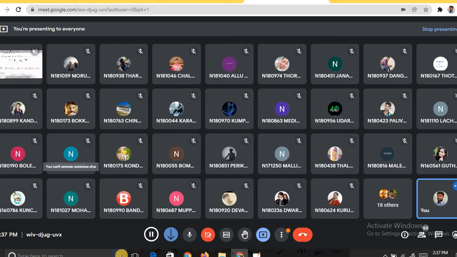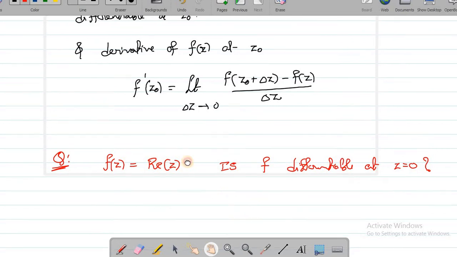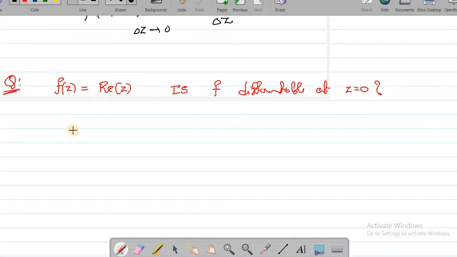So do the work and try to conclude. What is your answer? 1, sir. You're saying its derivative is 1, meaning you're saying it is differentiable. Okay, let's see. So first let me see what is f of z0 plus delta z. We are checking at 0, so here z0 equal to 0. So I can directly write this as 0 plus delta z, so that is directly f of delta z.